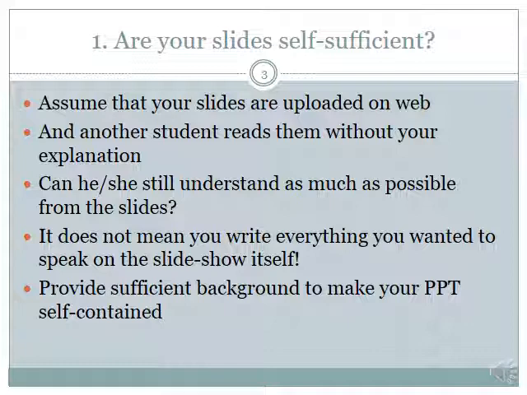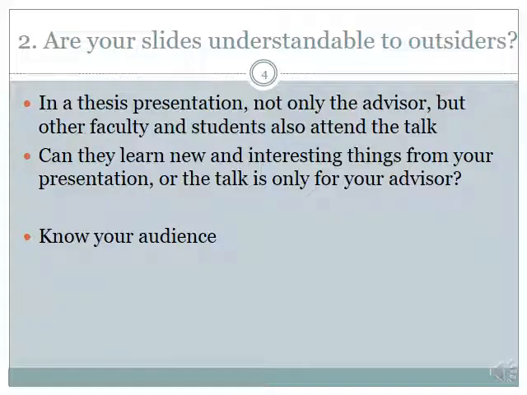Of course, it doesn't mean you have to write everything you wanted to speak on the slideshow itself. There is something which you can speak which is not there on the slides. But at the same time, you can provide sufficient background to make your PPT self-contained.